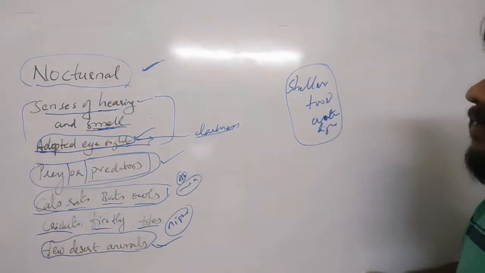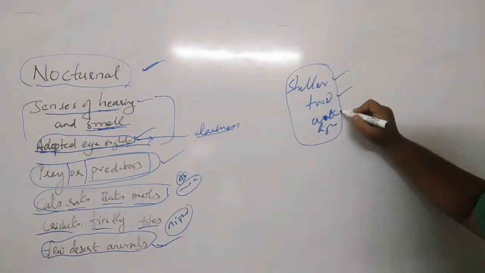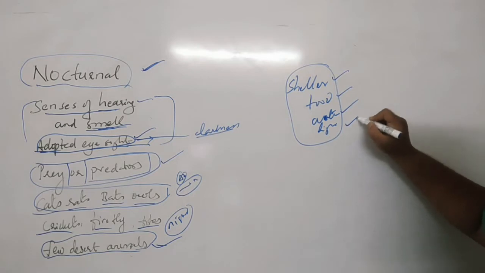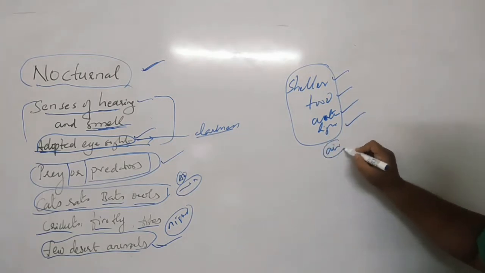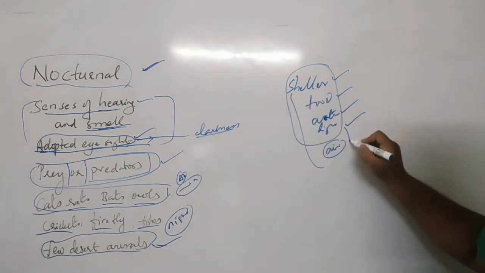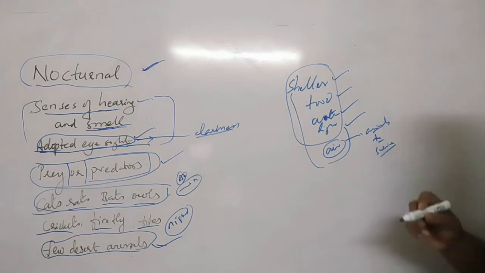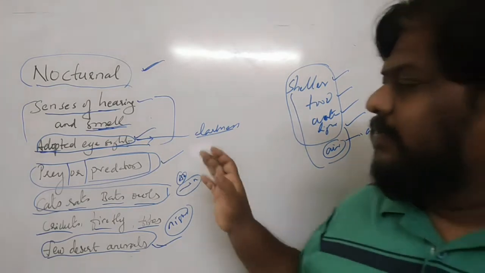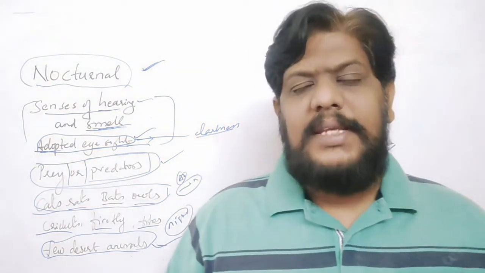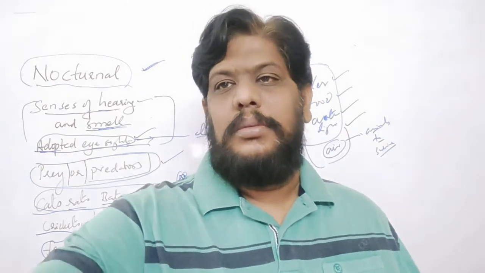They require the shelter, the food, the water, the light, and the air. These are all the things which are necessary for the animals to survive. Without these, animals cannot survive at any cost.